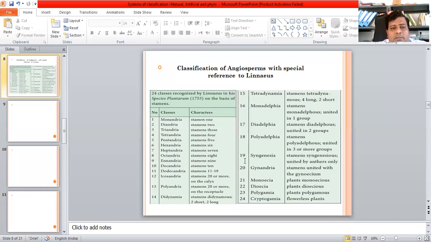This two-part system is called binomial nomenclature. It is still used today and gives every species one unique two-part scientific name. Like in 1758, Linnaeus gave a binomial name to the house cat. He called it Felis catus.